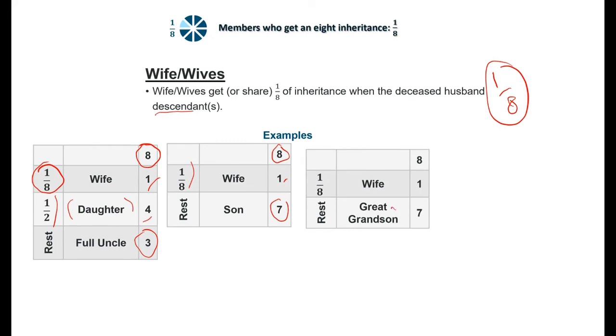The grandson is considered to be amongst the children, so he pushes his mother or his auntie, the wife, into 1/8. So 1/8 of 8 is 1, and he gets the remaining.